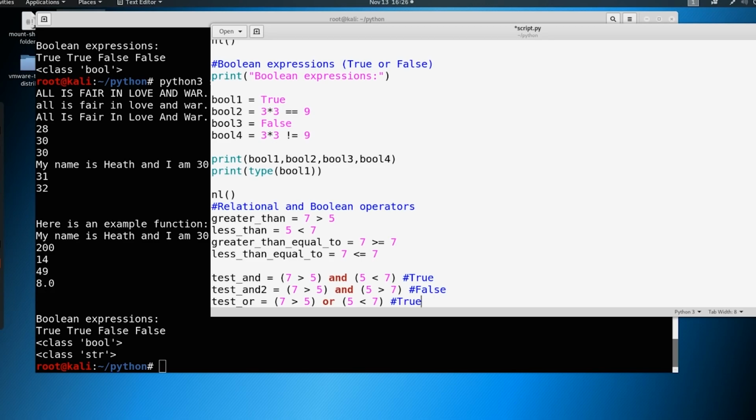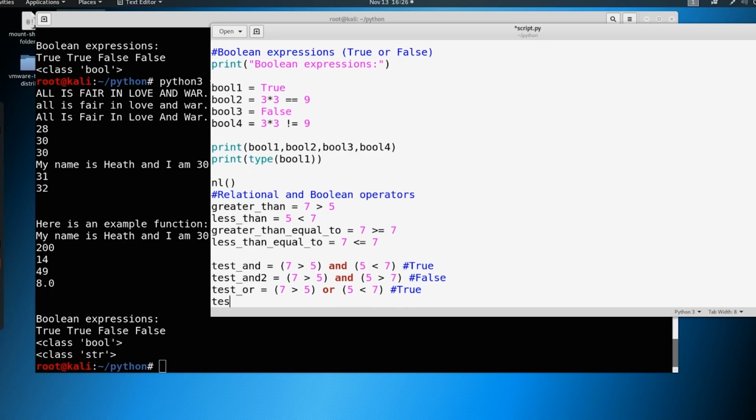And if we were to do the same thing as we did above, where we say test or 2, and we say 7 is greater than 5, or 5 is greater than 7. I forgot my parentheses here. And this is also going to return true. Why? Because only one statement has to be true here for these both to be true.